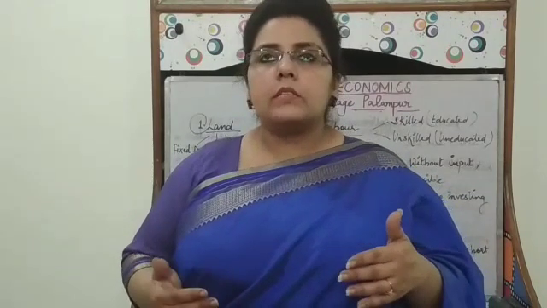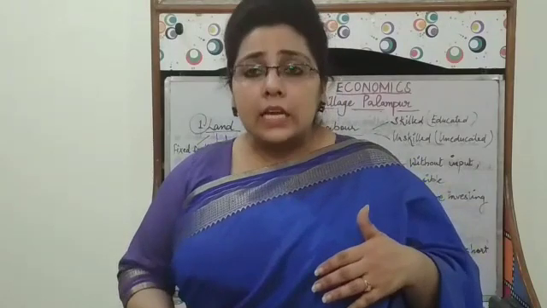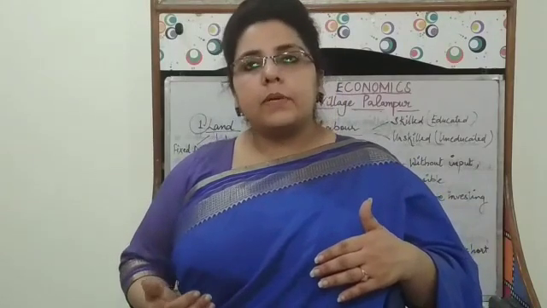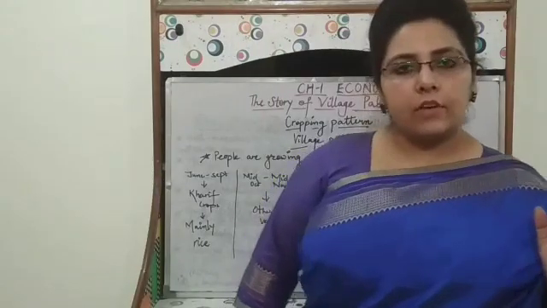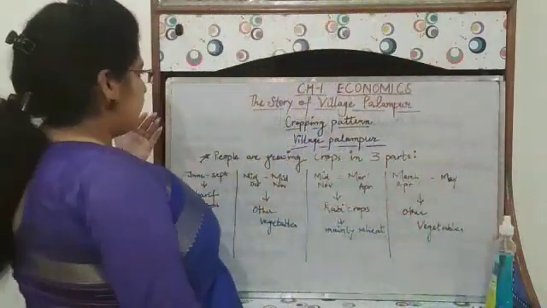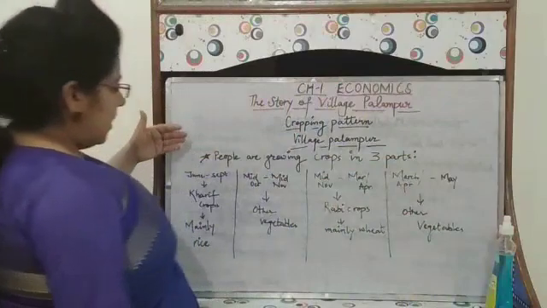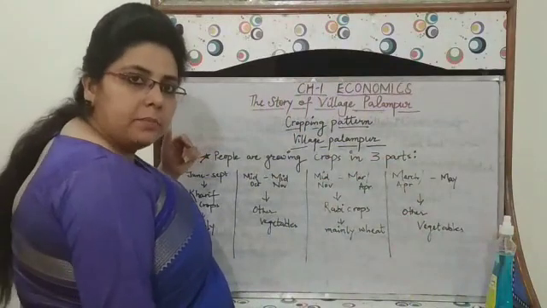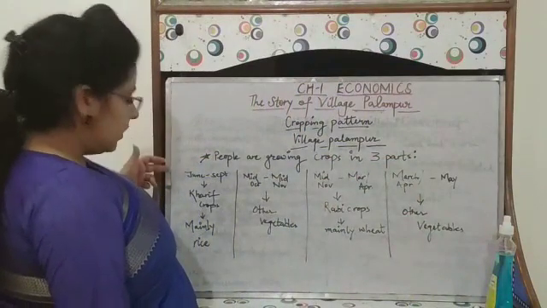Here we can go for growing more than one crop, means we can choose multiple cropping instead of doing single cropping on the same piece of land. So just have a look at the cropping pattern of village Kanpur. Here it is. People are growing crops in three parts. Here is the table presenting it.